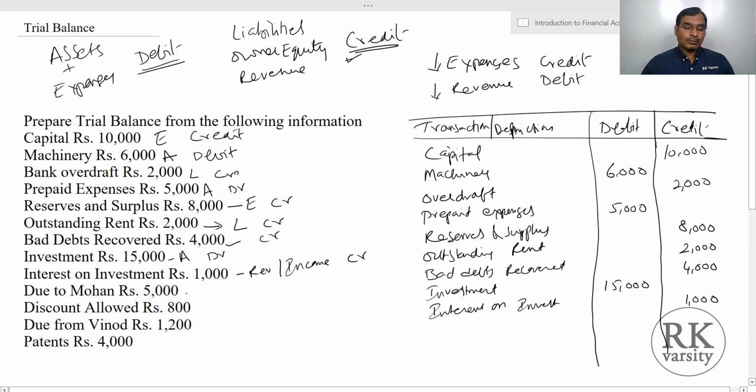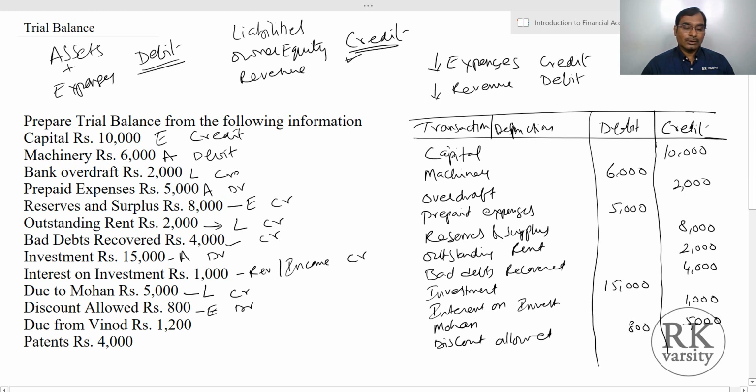Then due to Mohan. So you have to pay amount to Mohan. So you owe him. So this is a liability, and liability is credit. So here we write Mohan and liability is 5000. And discount allowed is an expenditure. So this is a debit. Now discount allowed rupees 800.